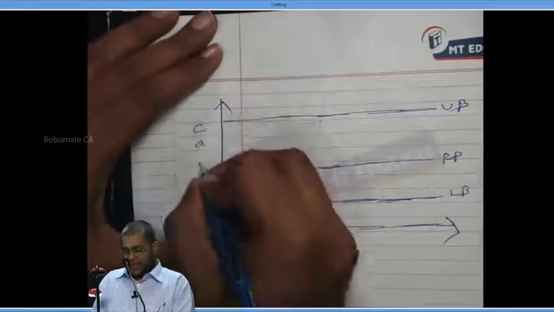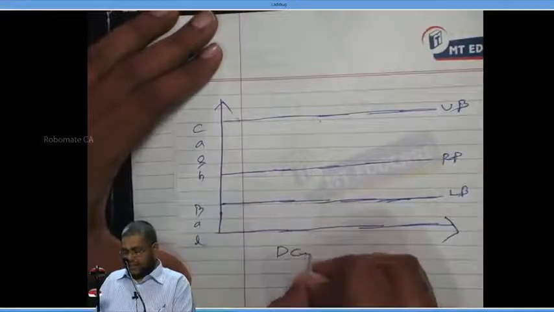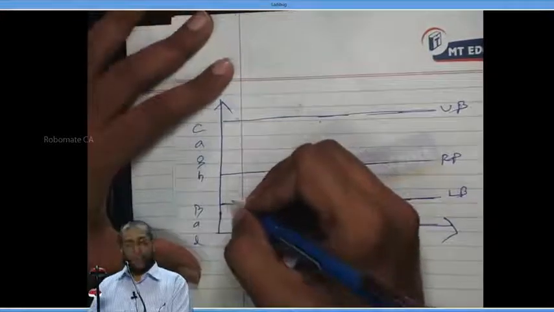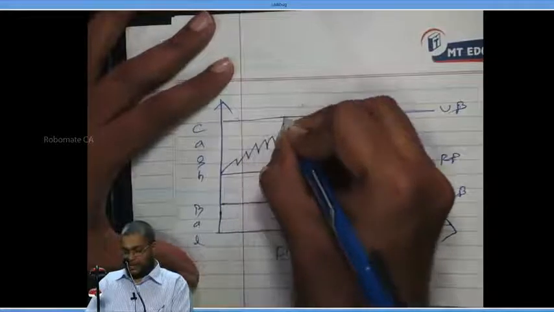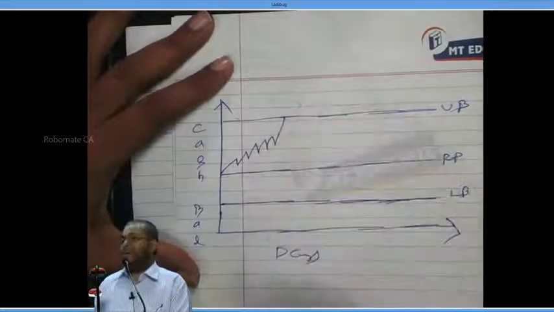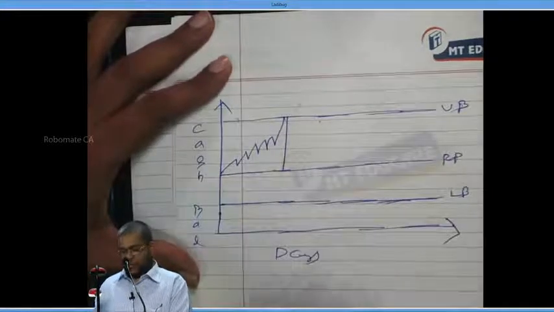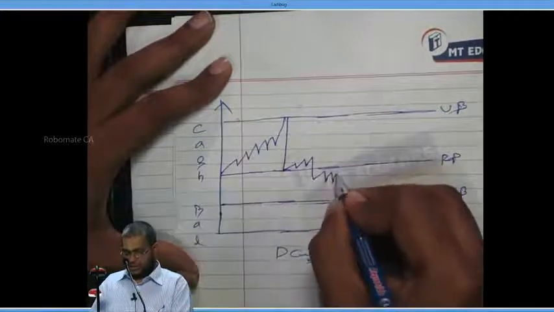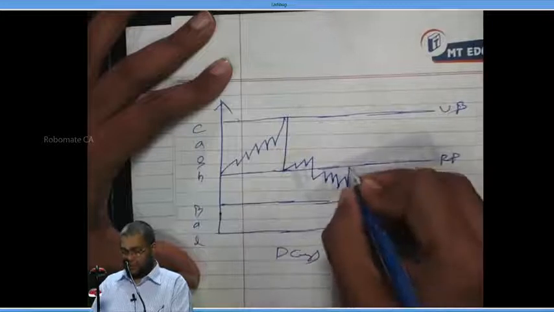And this is called cash balance. And this is days. Daily: first day, second day, and so on. Now, the cash balance will be going up and down. Please draw along with me. Make it touch here. What should I do? Drop straight to the return point. And when the cash balance touches here, make it come back to the return point.